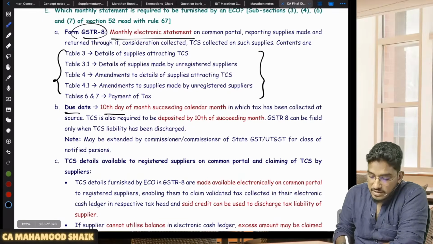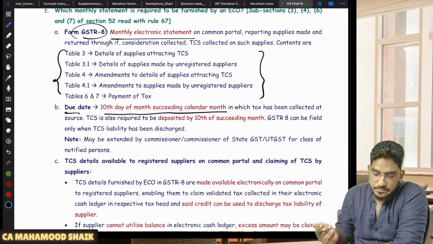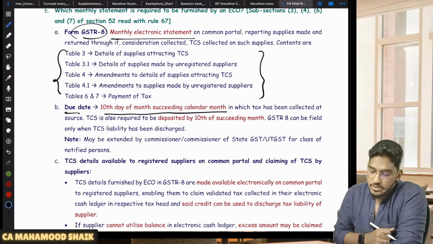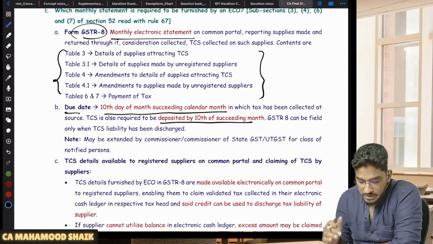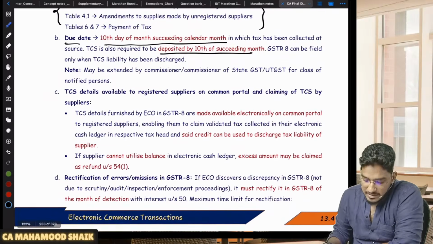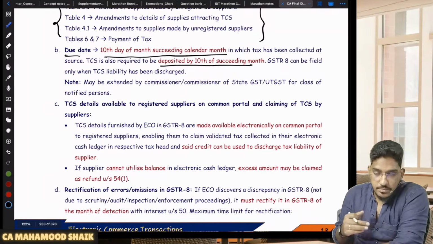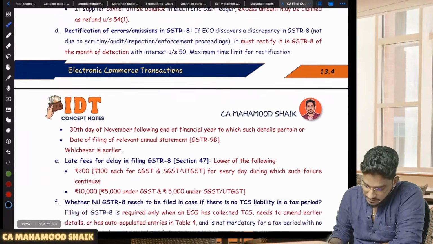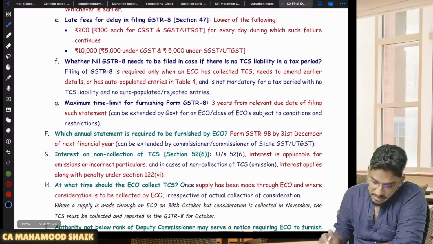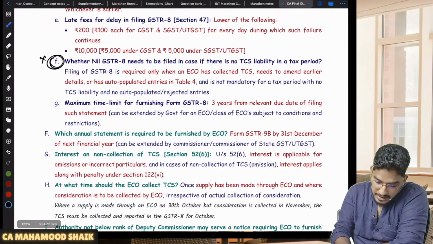Sir, what is the due date? 10th day of the month succeeding the calendar month. Same like TDS, by 10th of the succeeding month, and the TCS amount is also required to be deposited on the same day, and that TCS amount will be made available to the supplier. He can claim it through his electronic cash ledger. That's all, usual things are the same. This is one latest amendment here.